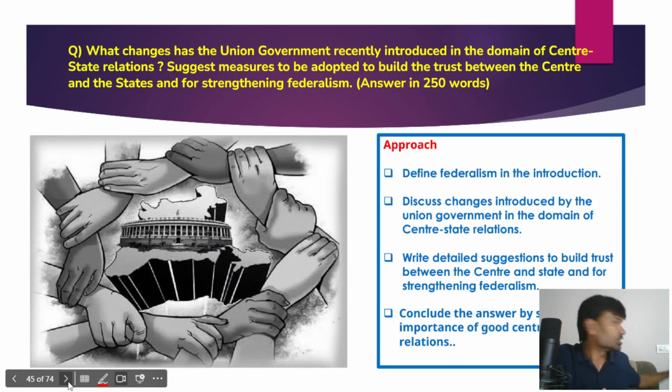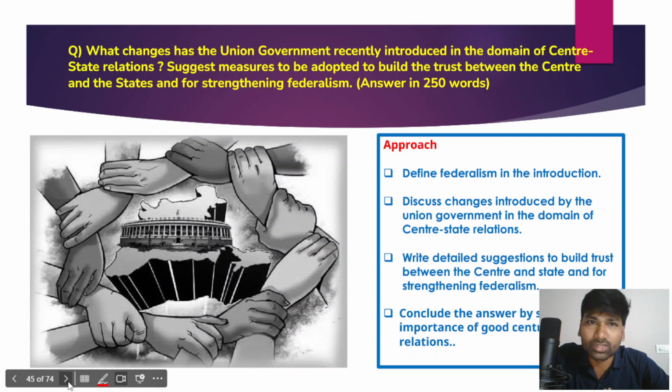Strengthening federalism, cooperative federalism and collaborative federalism is very important when we talk about the essence of federalism in India. However, in recent times, we have been observing a centralization of powers at the union level, which is not feasible for a federal state like India.